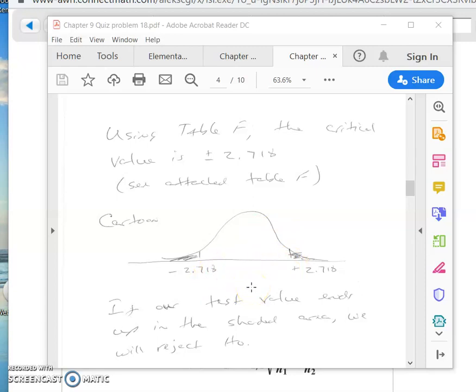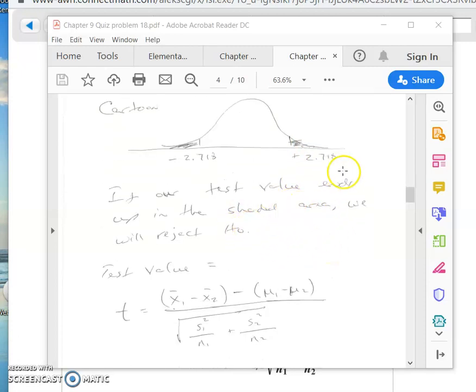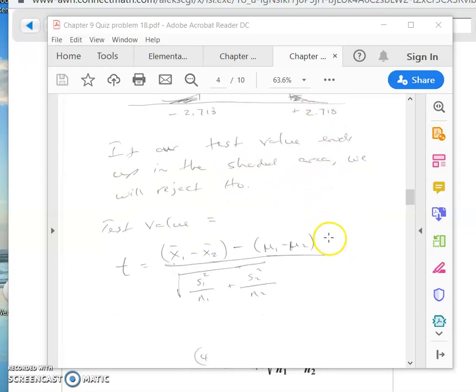As human beings, we visualize these things a lot better than we can say them. So we say, hey, this is my critical value here and here. If my test value ends up in this critical area, I'm going to reject the null hypothesis. That's the visualization that you make. So if our test value ends up in the shaded area, we reject the null hypothesis.